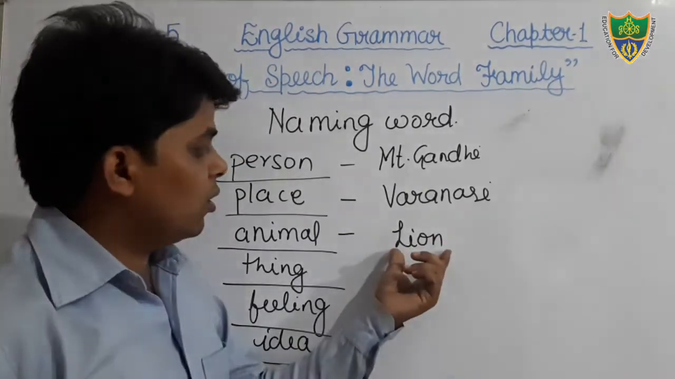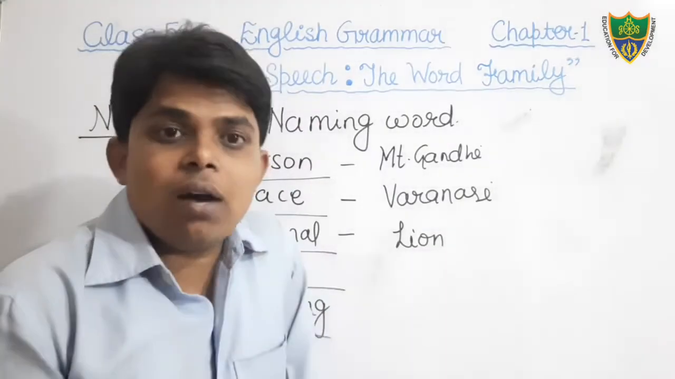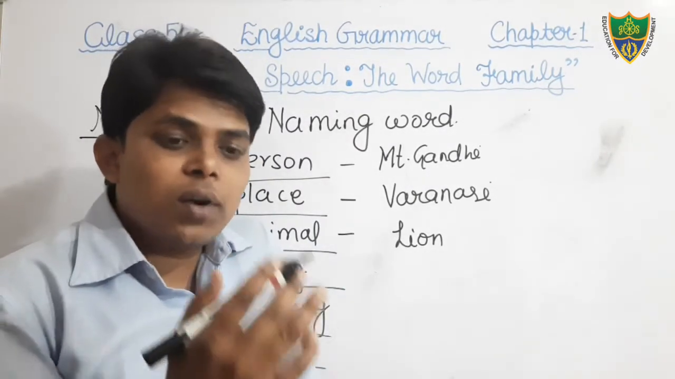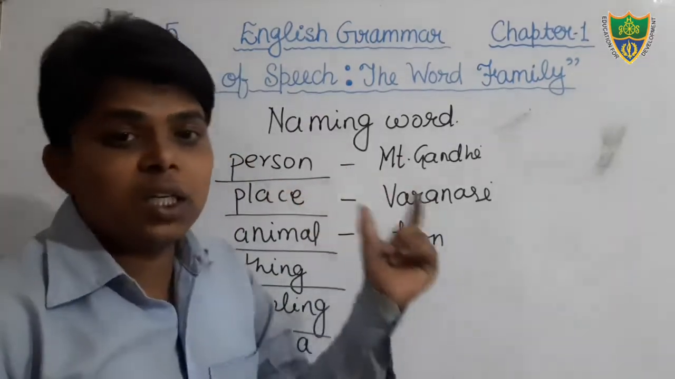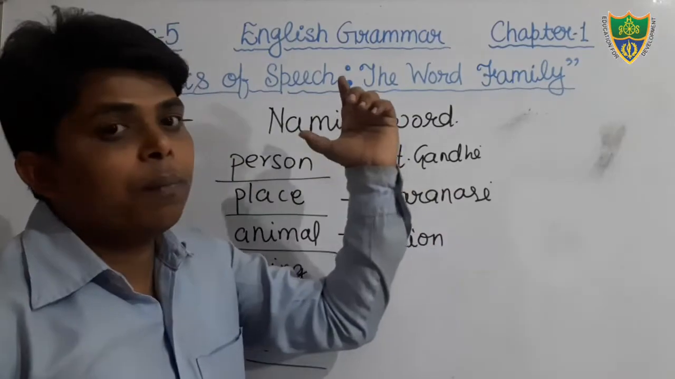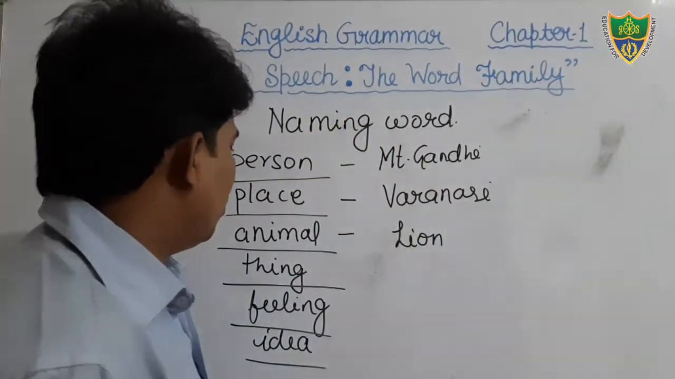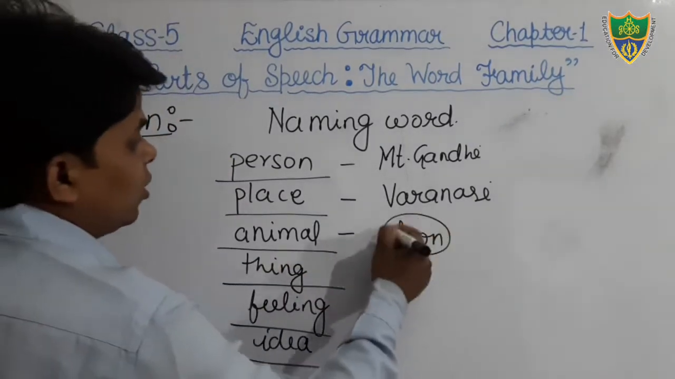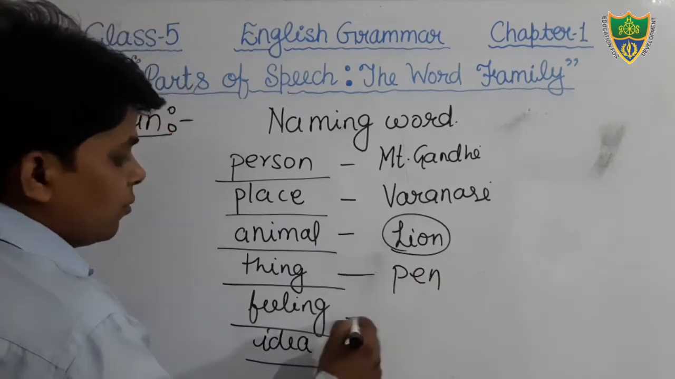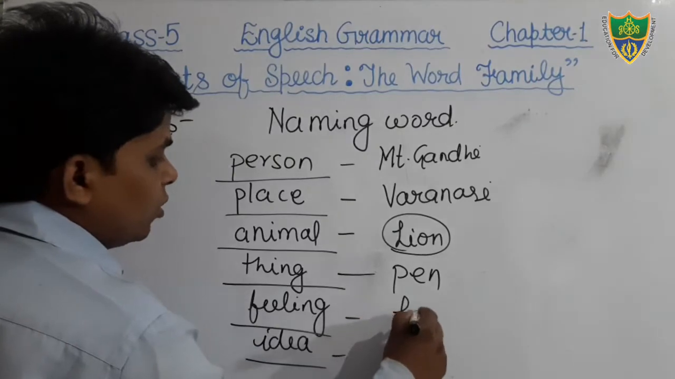Dear students, here we will also discuss the kinds of noun. Okay students, in the next chapter we will discuss noun in detail, the kinds of noun, but here we will discuss only the definitions of all parts of speech. Animal, lion is what? Lion is an animal. Things, you can say pen. Feeling, ideas. Feeling, you can say honesty.